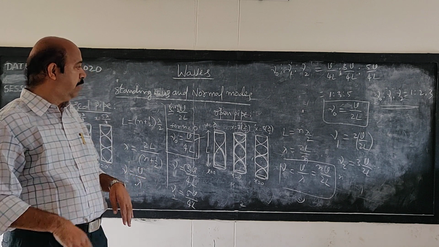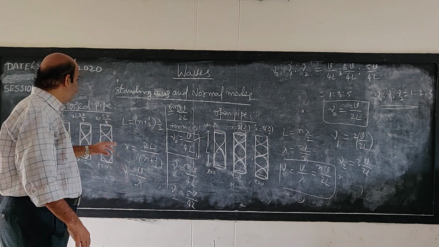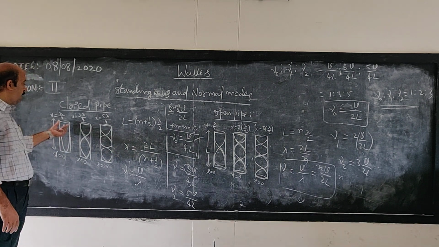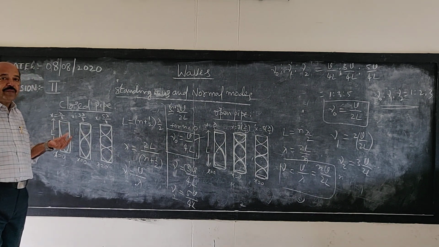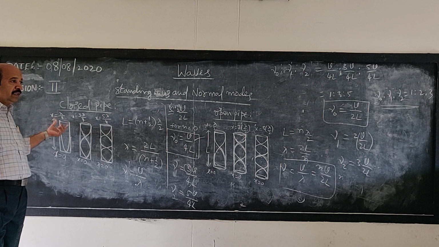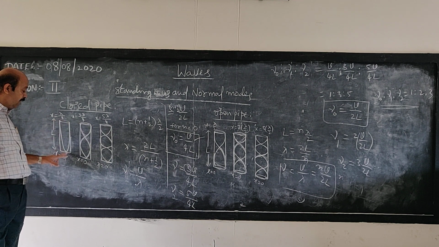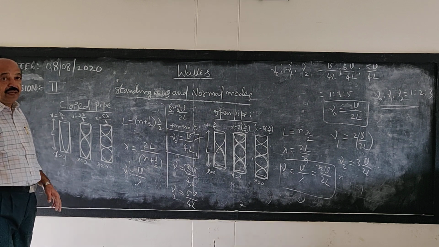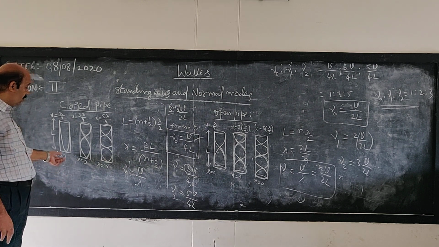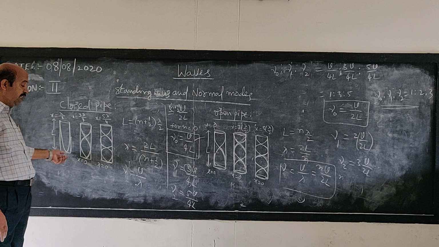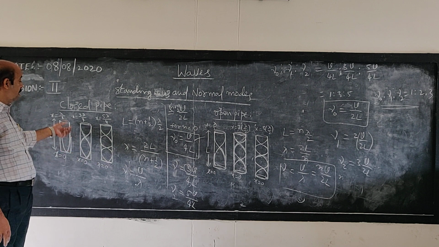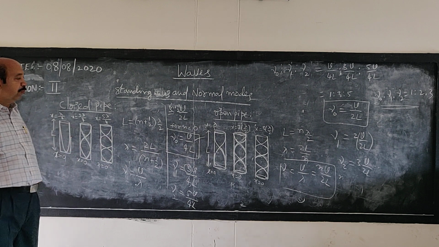Here, the important thing is why we get antinodes at the open ends: the pressure variations are minimum there, whereas at the closed ends pressure variations are maximum. Therefore, we get minimum displacement at the closed ends, and maximum displacement at open ends.